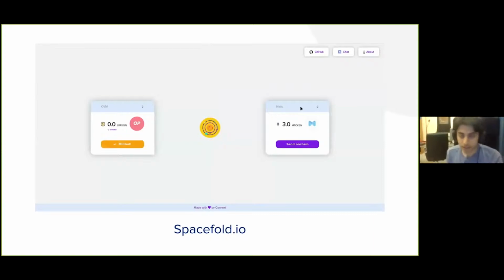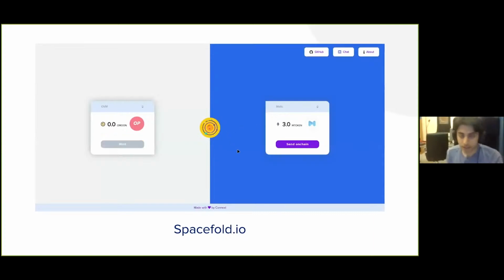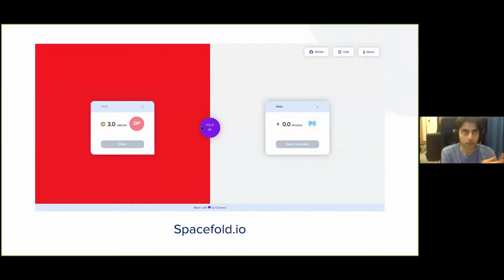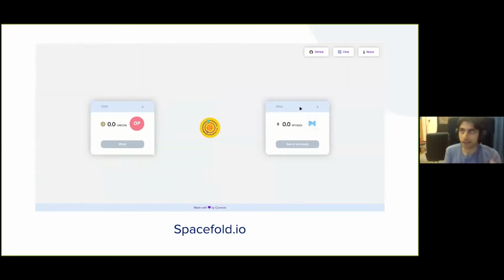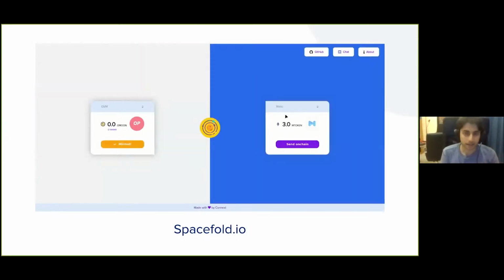And so we built something called Spacefold, which is a really, really simple swap UI that allows you to swap between Optimism, Matic, Arbitrum, Rinkeby, Kovan, Scale, and I'm missing one, xDai. How does it work under the hood?